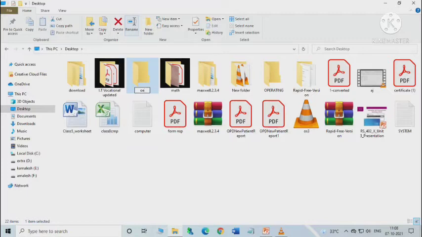Okay, so if you click on this, then you have to type a new name for this. Suppose I am writing operating system. Okay, now press the enter key. Okay, we have done it.